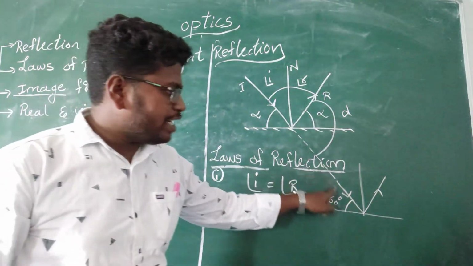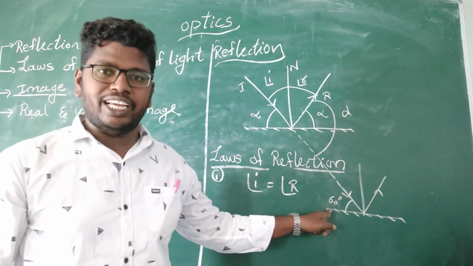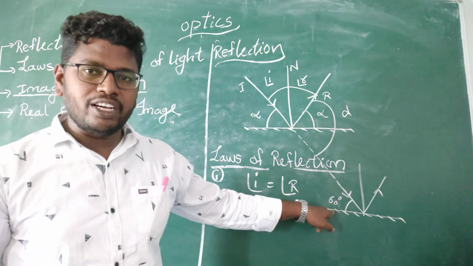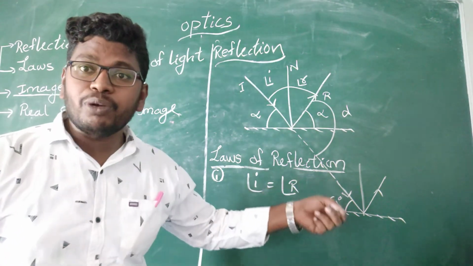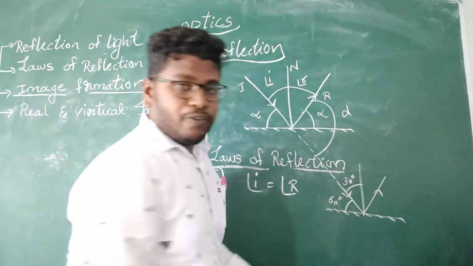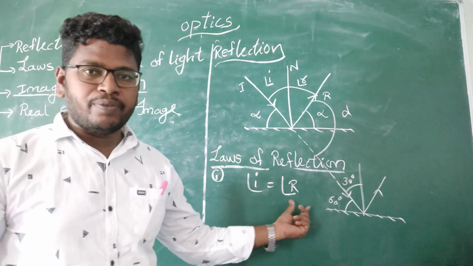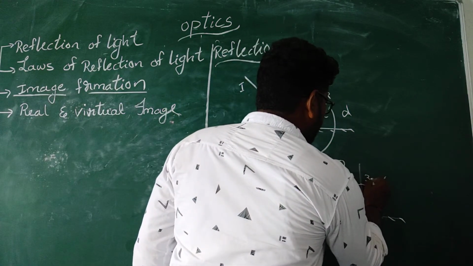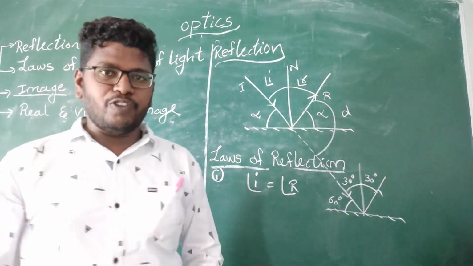If we observe here, light is incident on a mirror, and he has given 60 degrees and asks us to find the angle of reflection. When the light is incident at 60 degrees, this is a glancing angle, as we just discussed. Then what will be the angle of incidence? 30 degrees. According to the first law of reflection, angle of incidence equals angle of reflection. If the angle of incidence is 30 degrees, the angle of reflection is also 30 degrees. That is the first law of reflection.